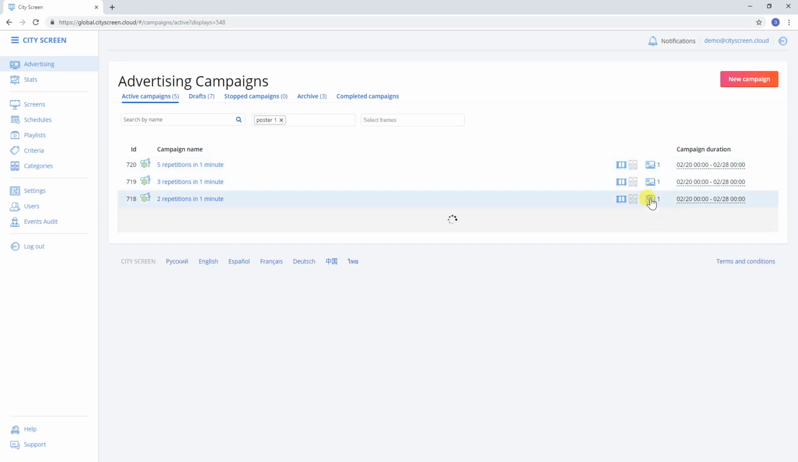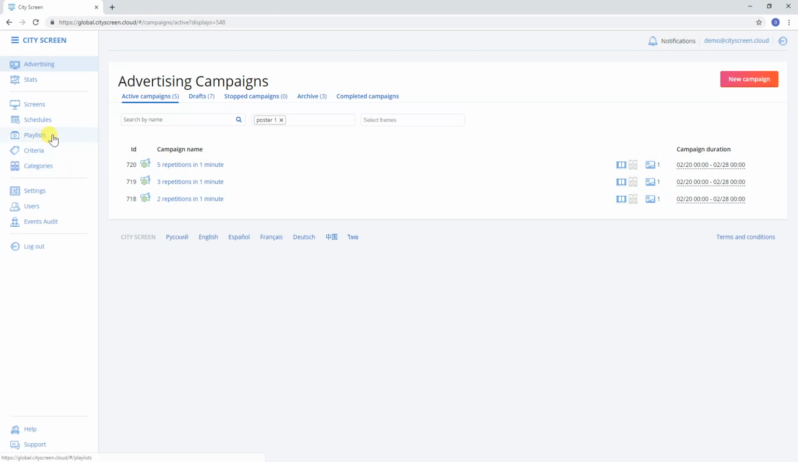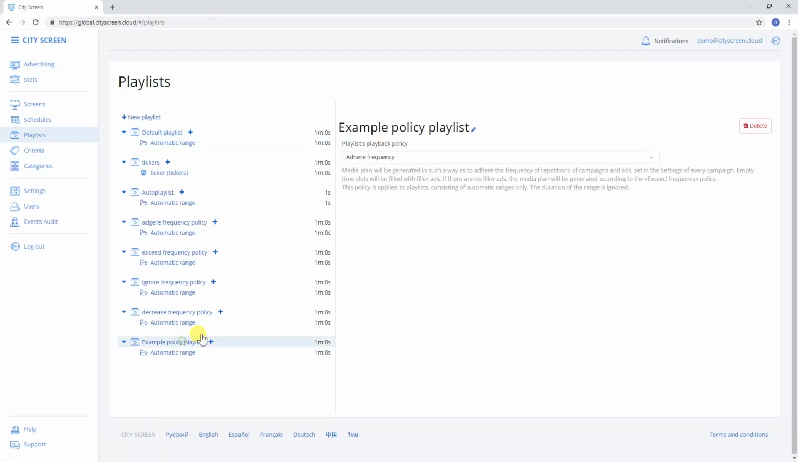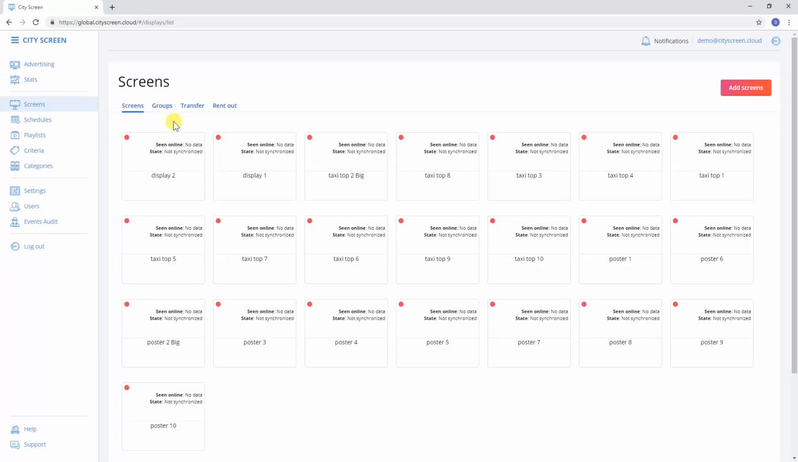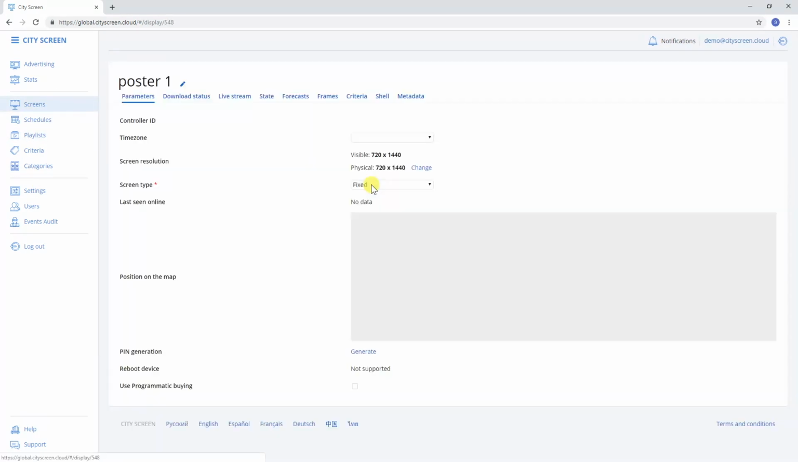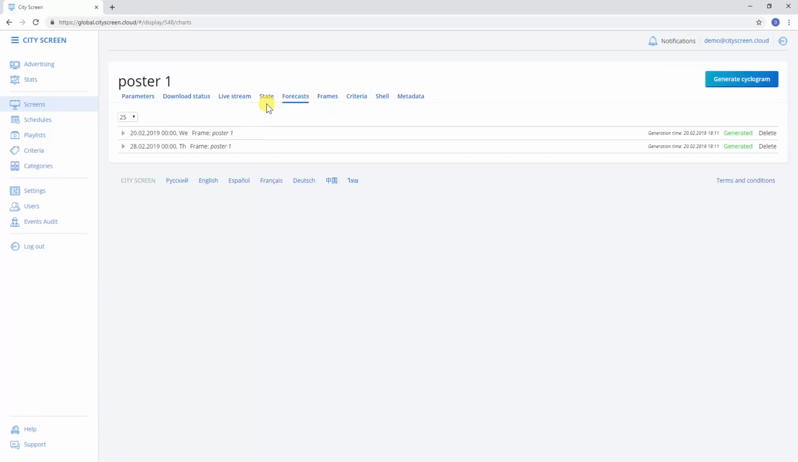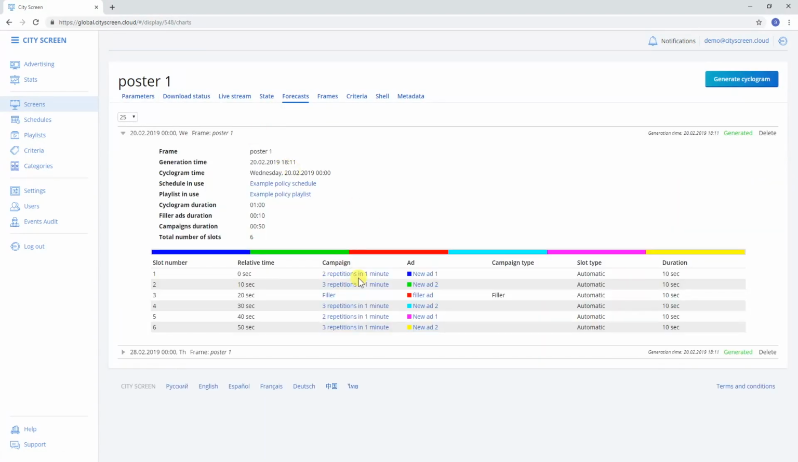Playlist playback policies. With Adhere Frequency policy, the media plan is generated in compliance with exact frequencies of all campaigns. The airtime can be not entirely booked, or it can get overbooked.